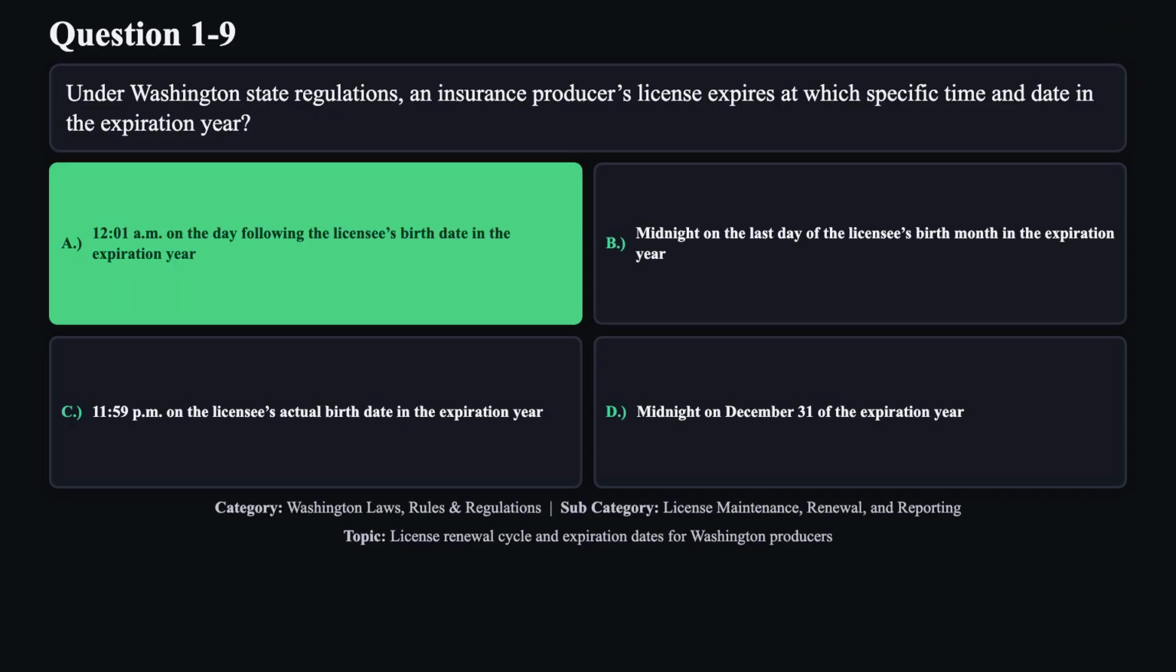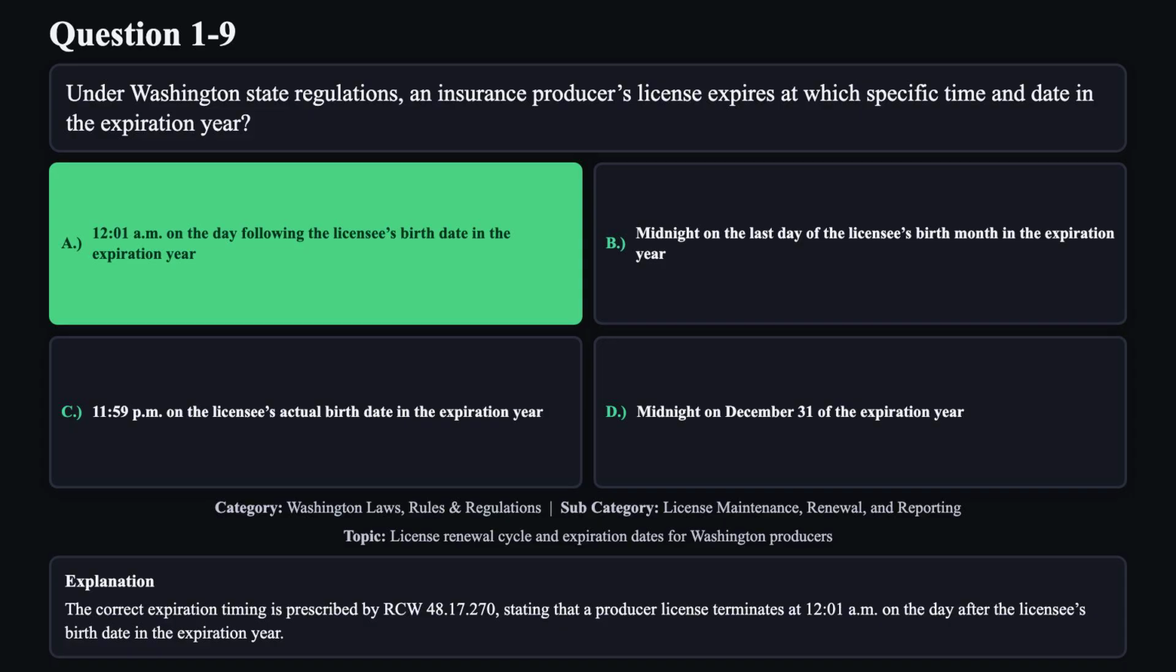The correct answer is A. The correct expiration timing is prescribed by RCW 48.17.170, stating that a producer license terminates at 12:01 a.m. on the day after the licensee's birth date in the expiration year.